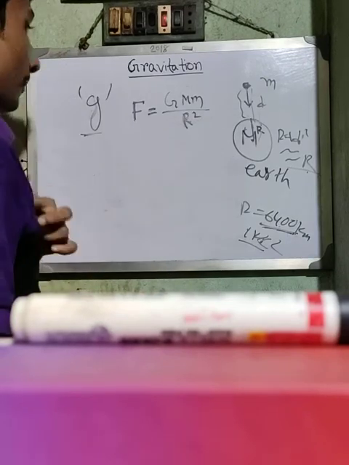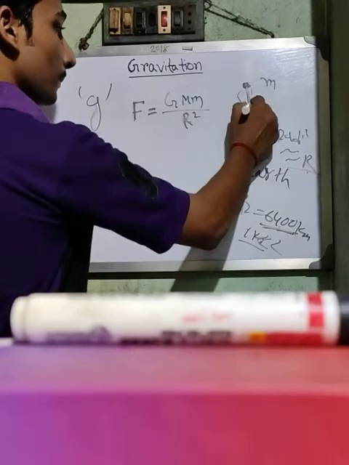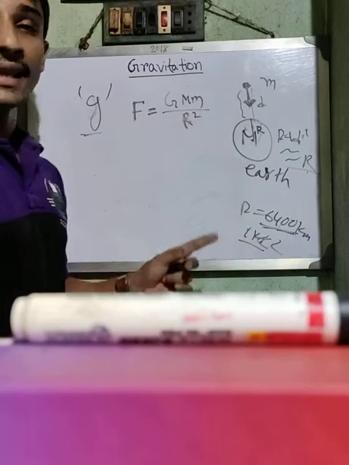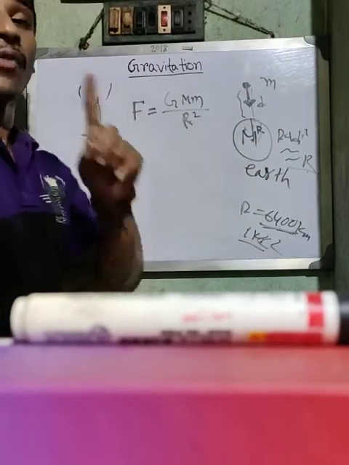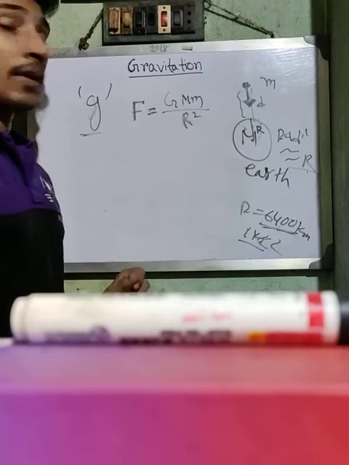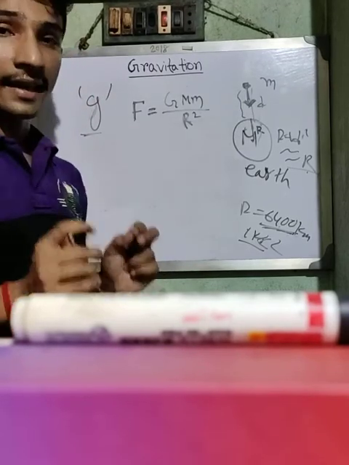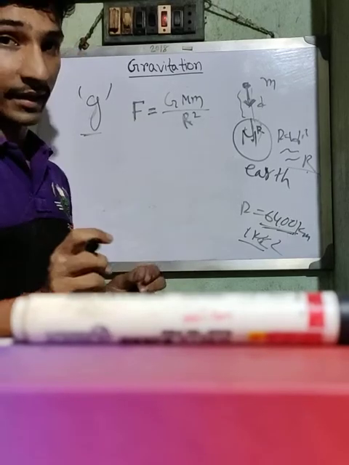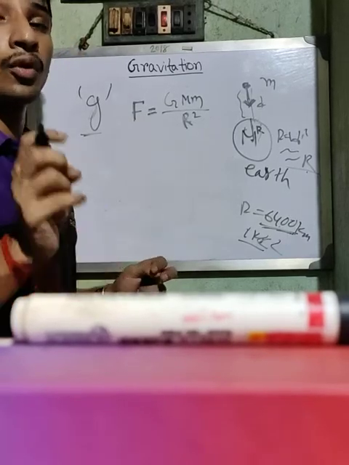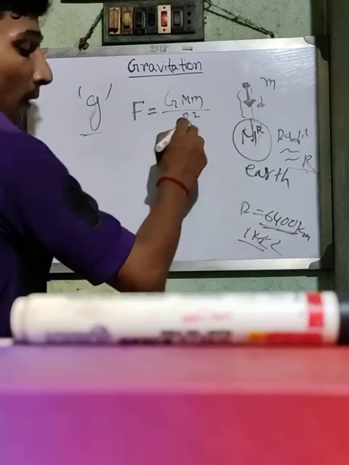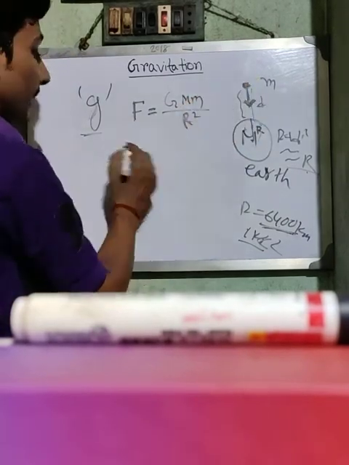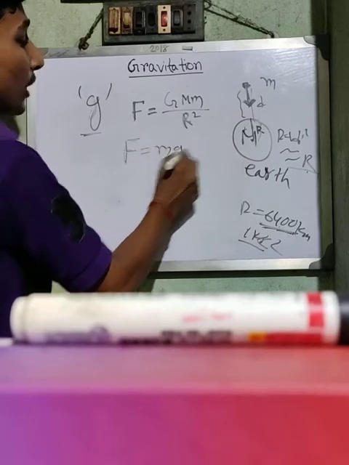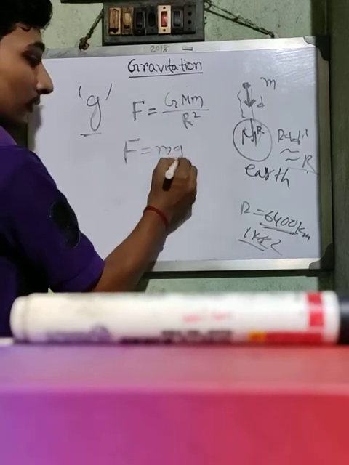Now tell me, when the mass is moving, it must have acceleration, that is gravitational acceleration. For a freely falling object, there is an acceleration which is called gravitational acceleration or acceleration due to gravity. So what is the force acting on the object then? From Newton's second law, F is equal to m into g, mass into acceleration.